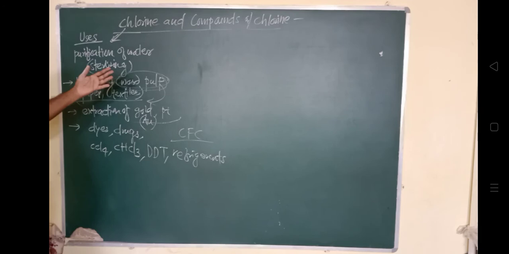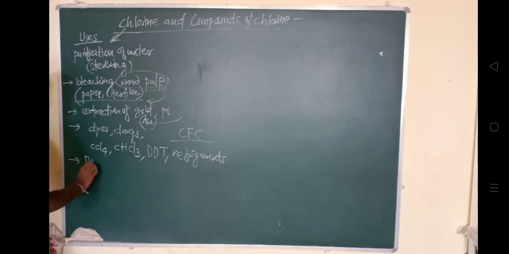Another use is in the preparation of poisonous gases, क्योंकि chlorine is itself a poisonous gas. In preparation of poisonous gases like phosgene, COCl2, इसमें देखो क्लोरीन गैस यूज किया हुआ है. Tear gas,